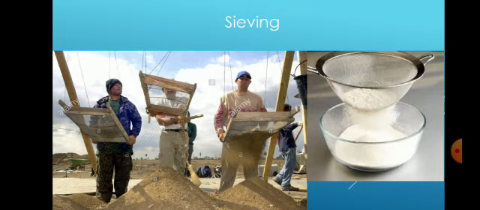Sieving is used when the size of particles of different components of a mixture is different. The choice of sieve depends upon the size of the particles to be separated. Care should be taken that the size of the pores of the sieve should be larger than the smaller component and smaller than the larger component.